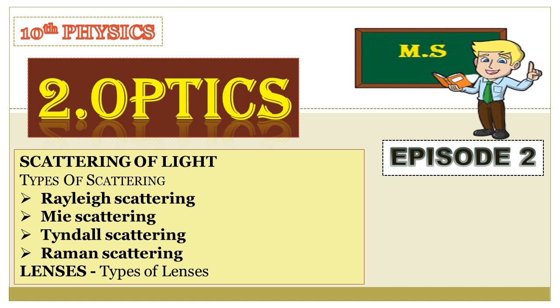The fourth one, Raman scattering or the Raman effect, is the inelastic scattering of photons by matter, meaning that there is both an exchange of energy and a change in light's direction. Last one, lenses and their types. A lens is a transmittable optical device that focuses or disperses a light beam by means of refraction. Let's move to the topics.